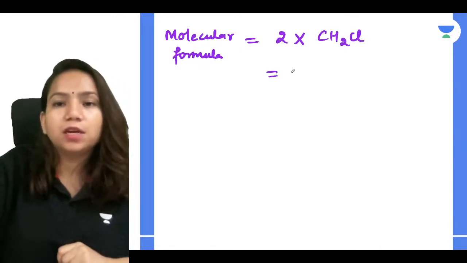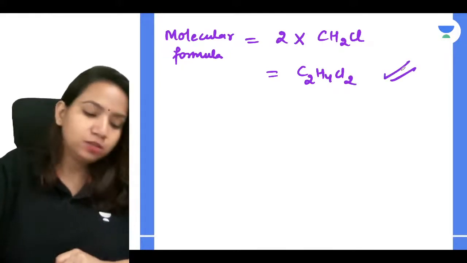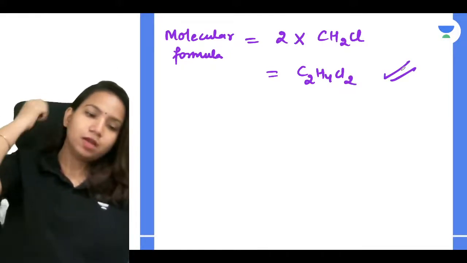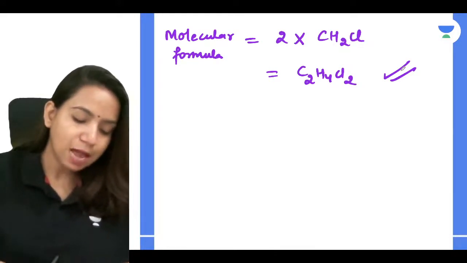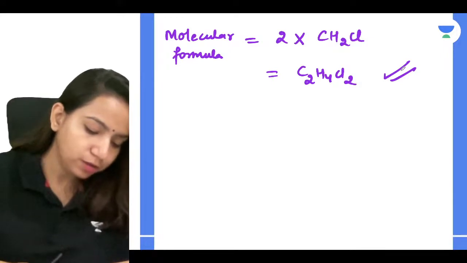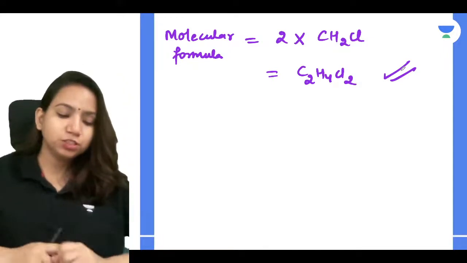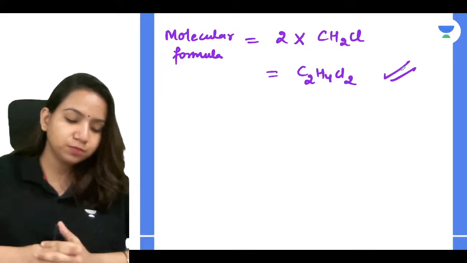So you will get C2H4Cl2. You will be getting the molecular formula. Correct, guys? Clear with it, everyone? Absolutely correct, Sangeeta. Very good. Understood? Everyone understood? Yes, Ridhima, Sangeeta, everyone.